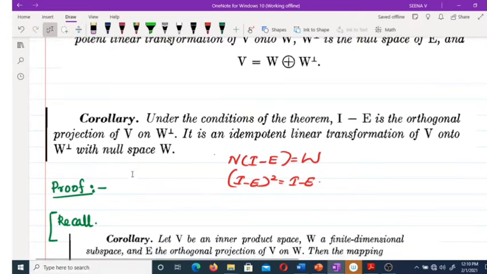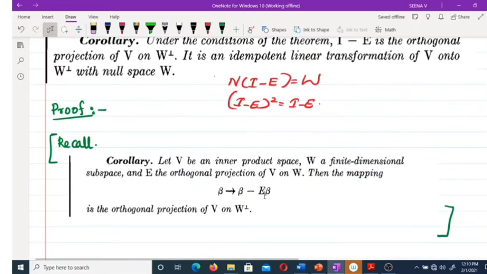So, moving to the proof, just recall this theorem. Okay, there is no need to write all these things in your note. Just to recall, we have one corollary. Let V be an inner product space, W a finite dimensional subspace, and E the orthogonal projection of V on W. Then the mapping beta to beta minus E beta is the orthogonal projection of V on W complement or W perp.